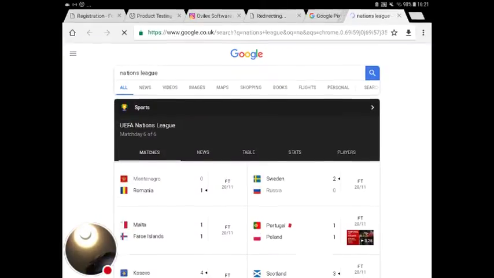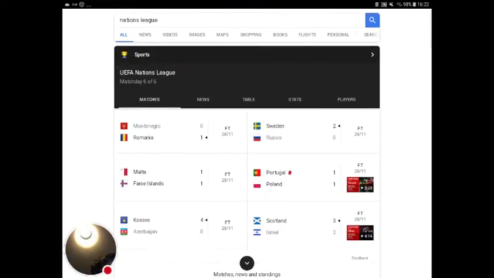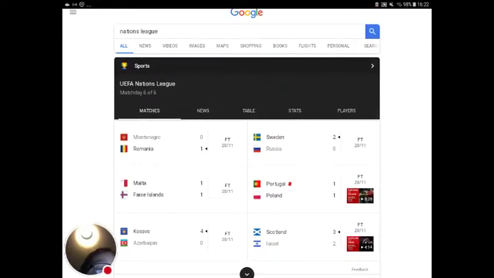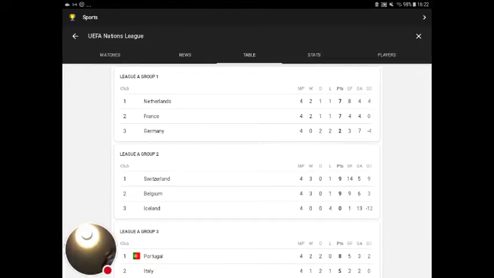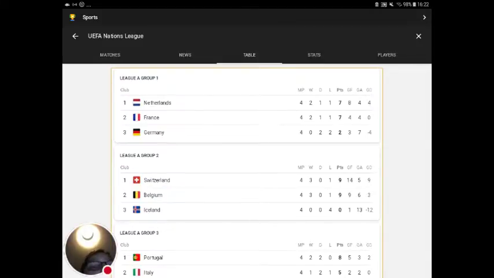Right, these are the recent matches that have been played. The Nations League team talk. It looks alright here. Right, we're going to start with the Netherlands. We're going to do it a group at a time, so you say one team and I say the other team. Why don't we just go through talking the... Right, so we've got the Netherlands first. Since I'm the guest, I will start it off. Go on then.